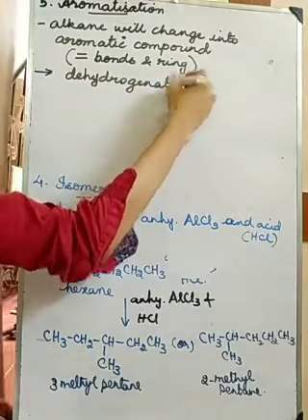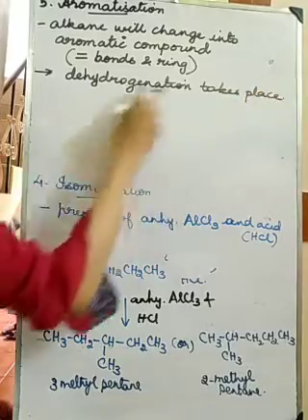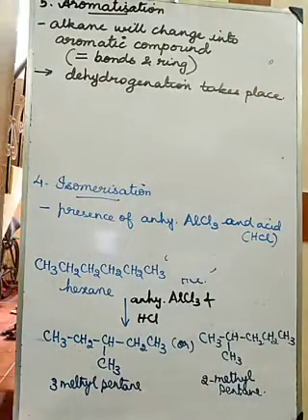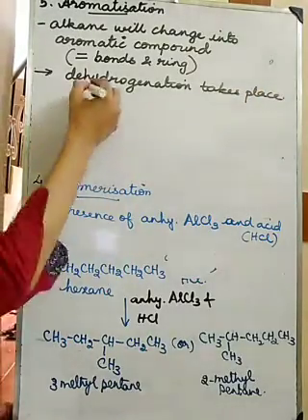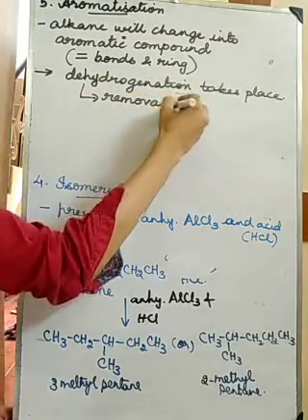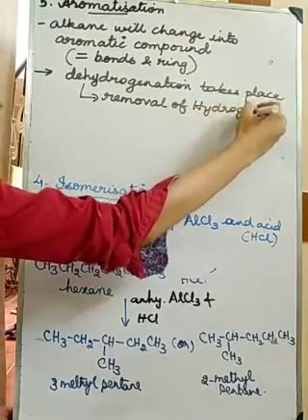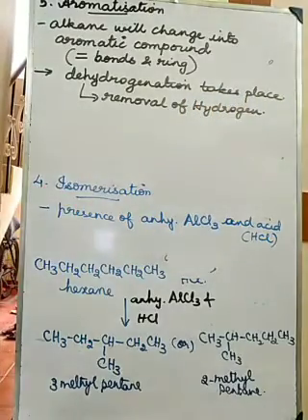Dehydrogenation means what? Hydrogenation means adding hydrogen. Dehydrogenation is the removal of hydrogen.